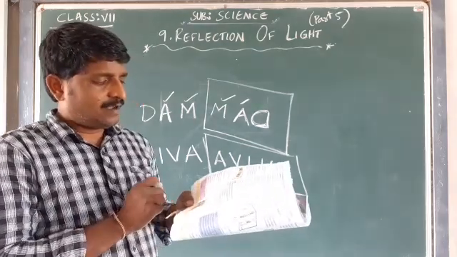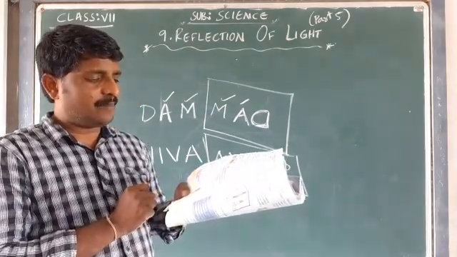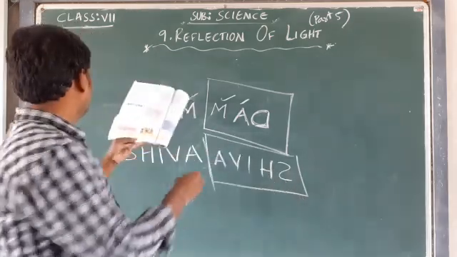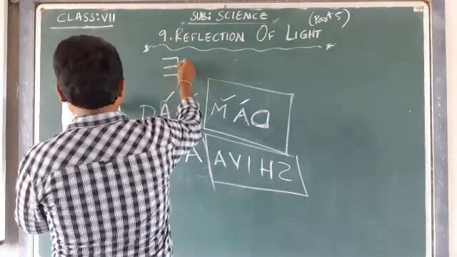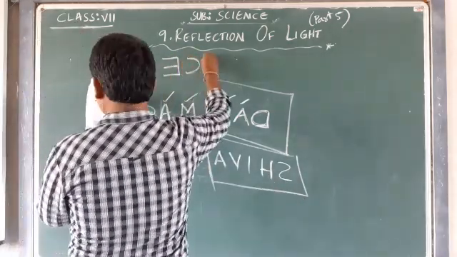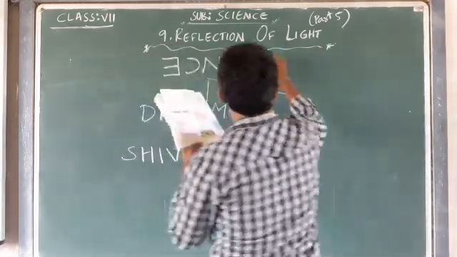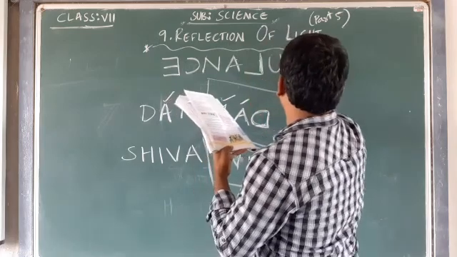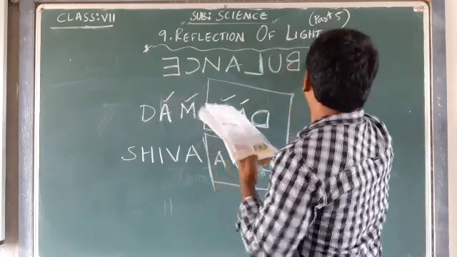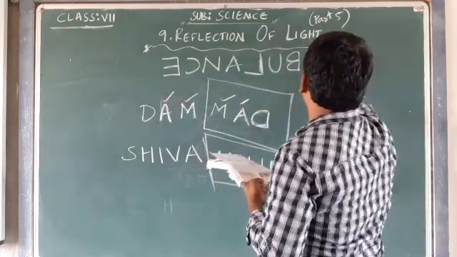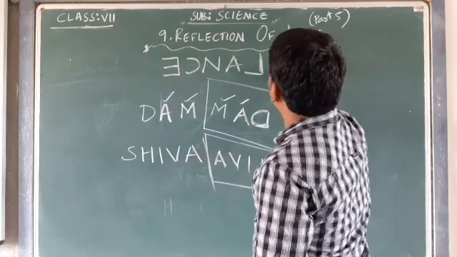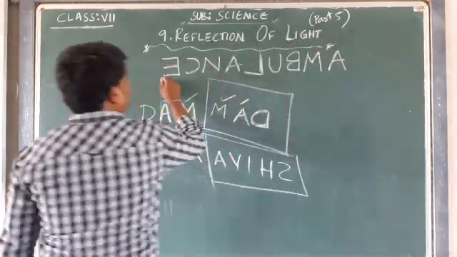Think, on the front of the ambulance, why are the words of ambulance written in this form? Ambulance.